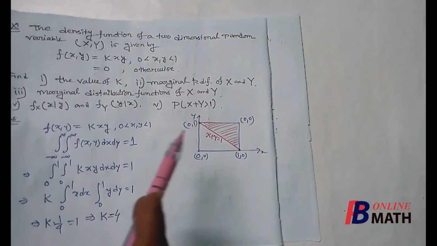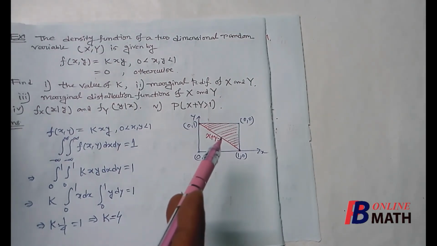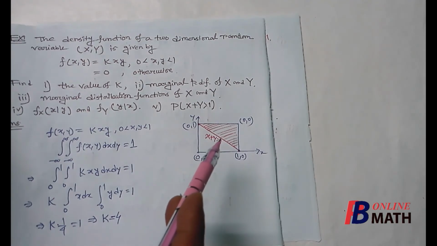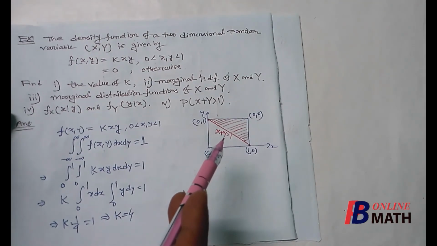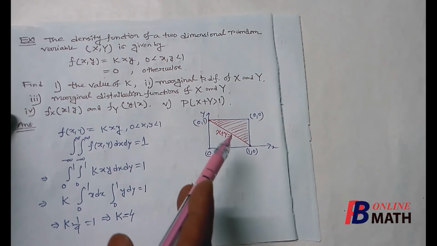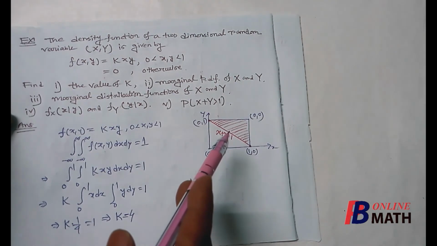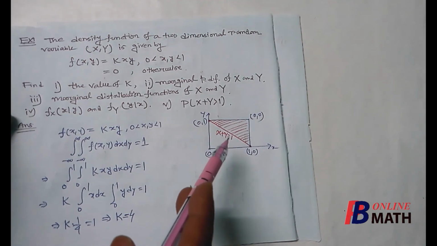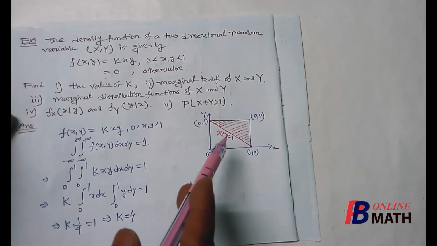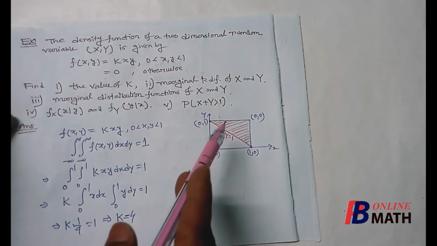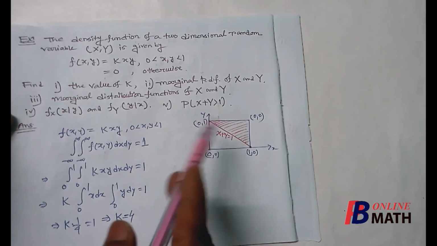Now here x and y both are variable, so we can integrate one after another. First, suppose we integrate with respect to y. Then the lower limit of y is a variable and it varies with respect to x. So the lower limit of y is 1 minus x, but the upper limit is constant, which is 1.